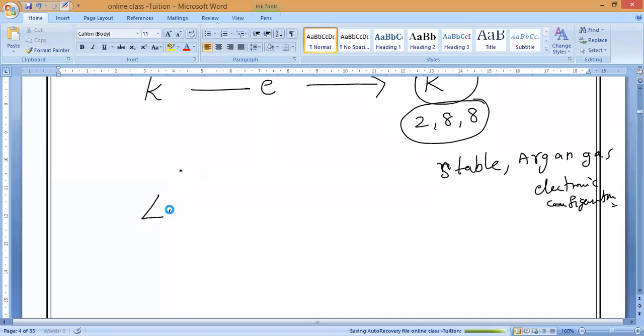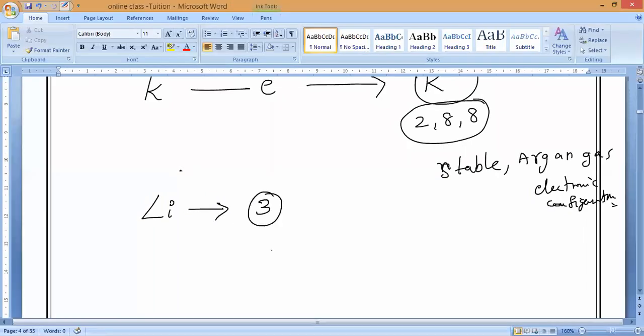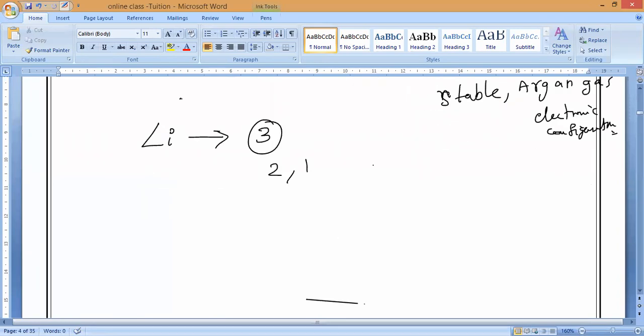So as we know, come to lithium. I already taught you. What is the atomic number of lithium? 3. So the electronic configuration is 2, 1. It will lose how many electrons? 1 electron, and it will turn into what? Li+. Understand? Lithium plus.